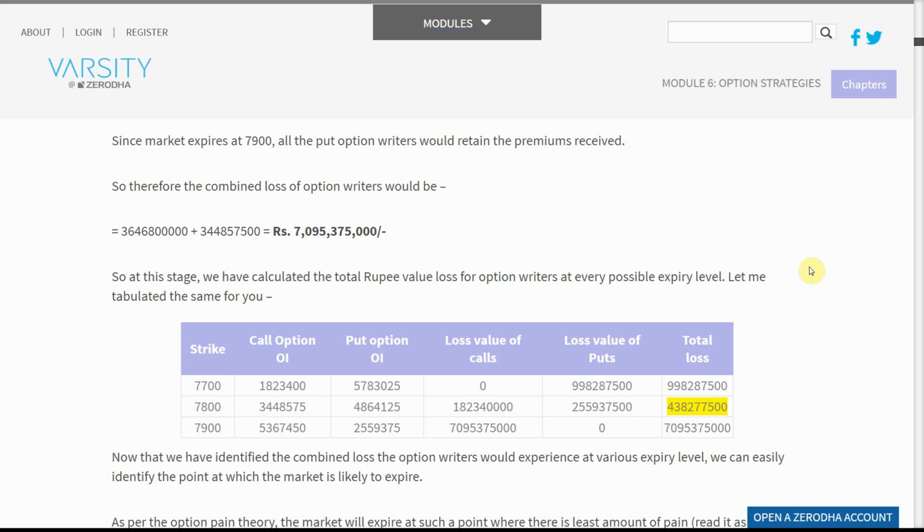Let me tabulate the same for you. Strike, call option OI, put option OI, loss value of calls, loss value of puts, total loss.